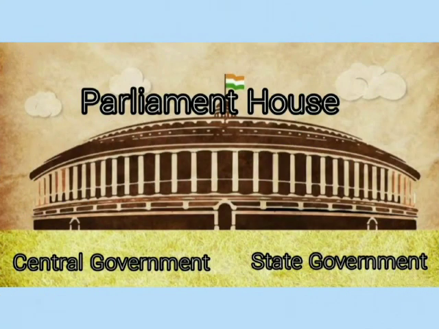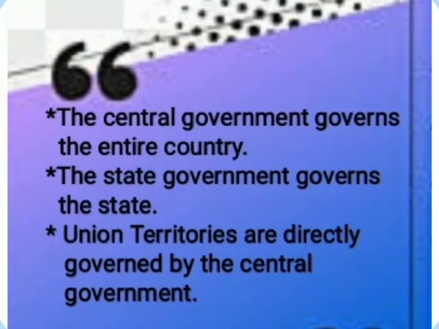There are two levels of the government: the central government and the state government. The central government administers the entire country, while the state government governs the state. While the union territories are directly governed by the central government.